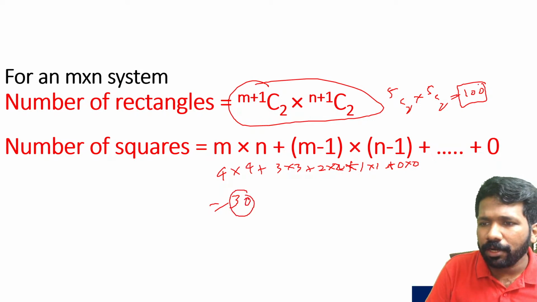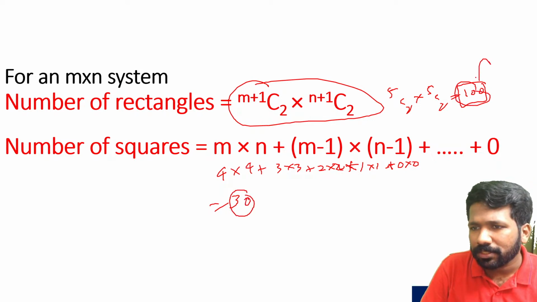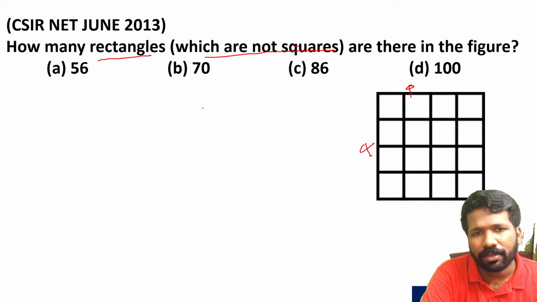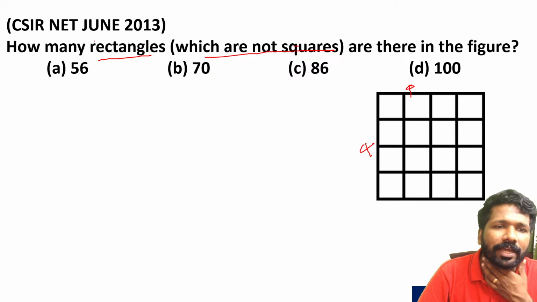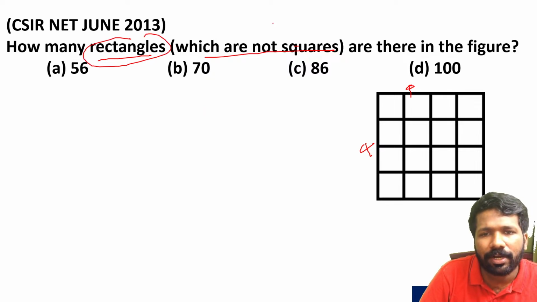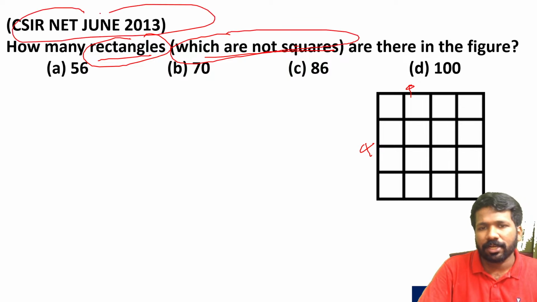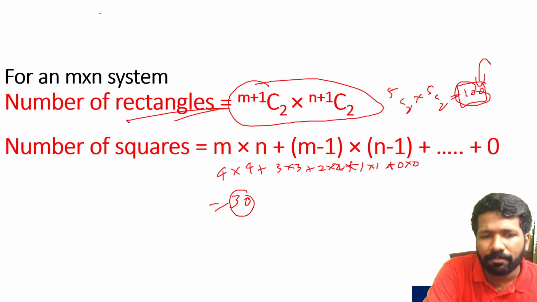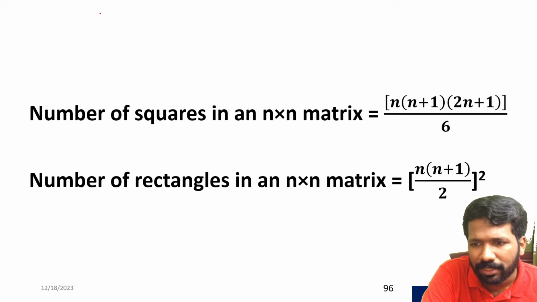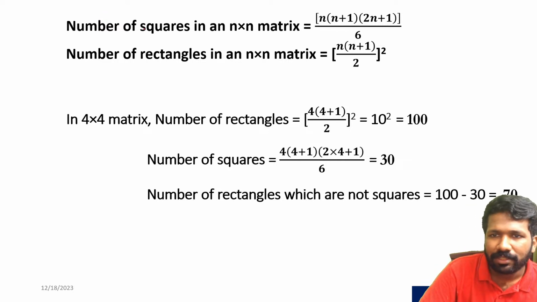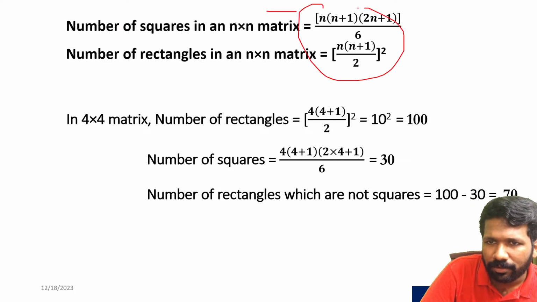So from 100 you need to subtract 30, because in this 100, the formula is giving the number of rectangles. In a previous question I already told you, rectangles means squares are already included in it. But in this question, rectangles which are not squares are asked by CSIR. That is why rectangle number minus square number. So 100 minus 30, 70.